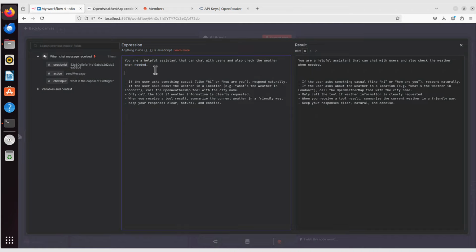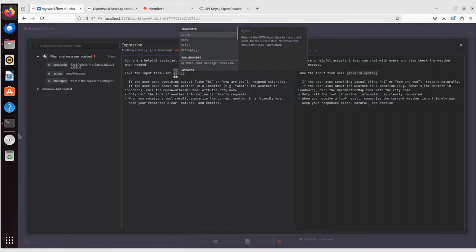Whatever the user inputs, because currently it will not know what comes in from the previous step, from that trigger. So I will have to instruct it, take the input from user, and now I will use that curly brackets. It says anything inside those curly brackets is JavaScript. That's called JSON, JavaScript Object Notation. If I do that, I can now take that chat input.